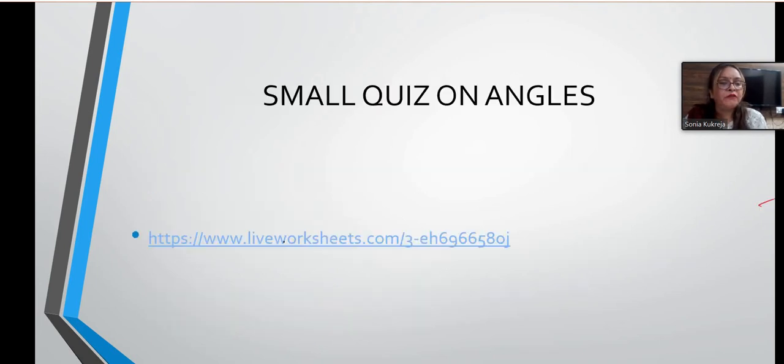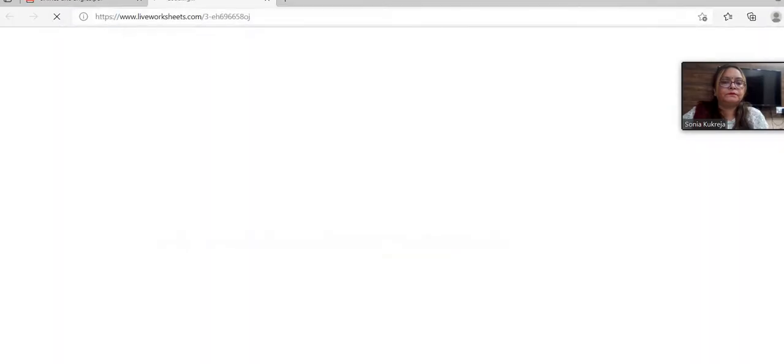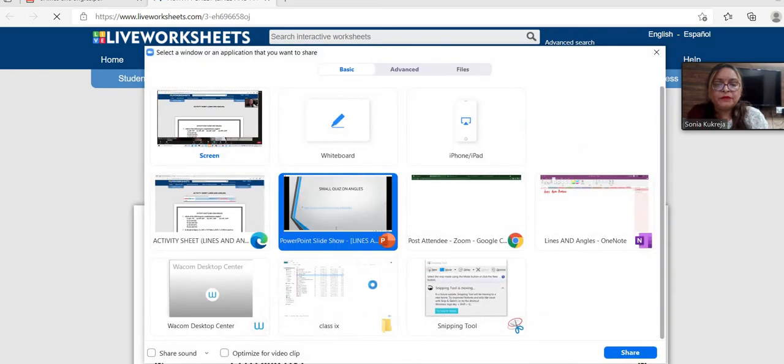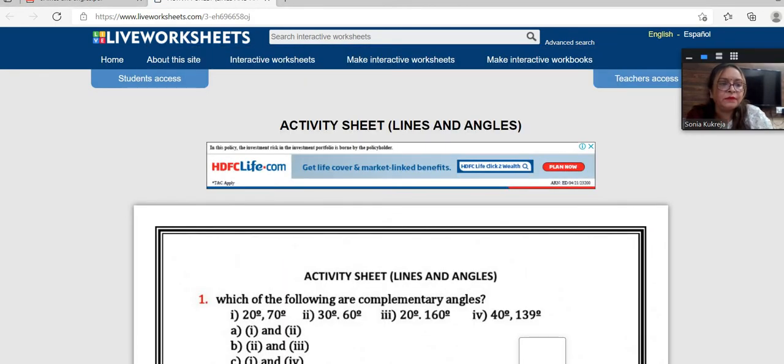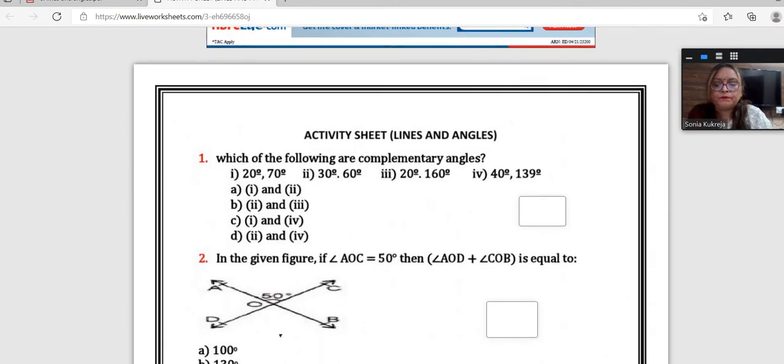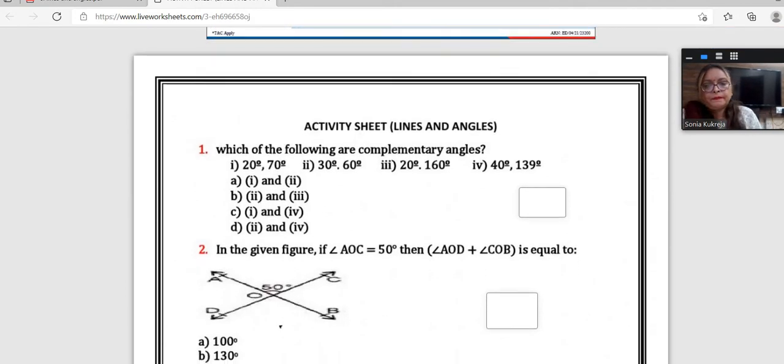Now, as you are aware of the learning outcomes, I would like to test your previous knowledge through an activity sheet. Let's do it. Let me share this. I hope it's visible. Is it? Yes, ma'am.